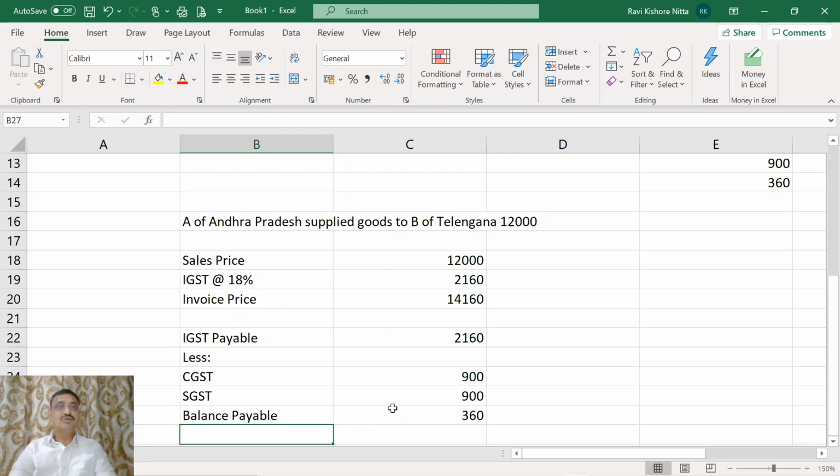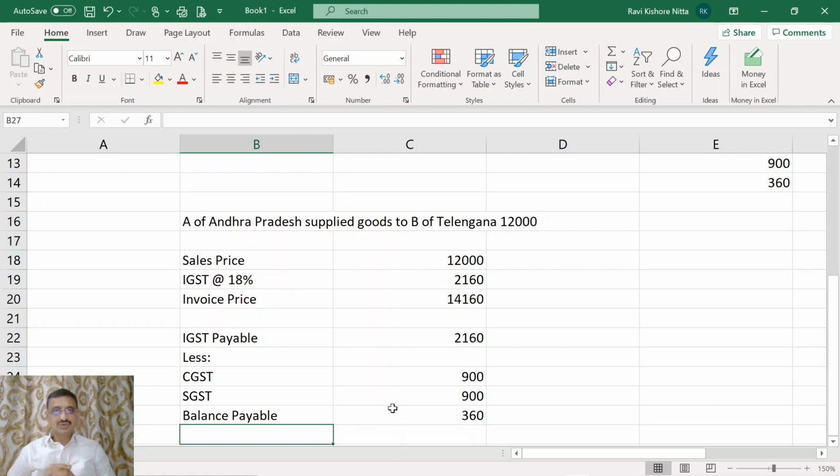previously, before the GST regime, in the CST regime, the exporting state used to retain the sales tax collected on interstate sale. But now under the GST regime, wherein the tax is a destination based taxation, the tax will reach the consuming state. Here the exporting state is Andhra Pradesh and the consuming state is Telangana. So how does this mechanism work, or how will the tax amount be transferred to the consuming state?